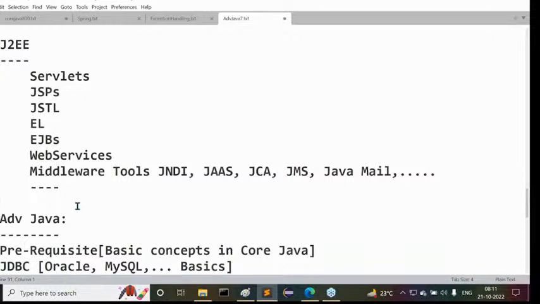Then what is the advantage of these frameworks? Fast development, speeding up application development, reducing application development time, improving productivity of the application. Less time, more product. That is nothing but productivity. Because of these reasons only, we use frameworks.